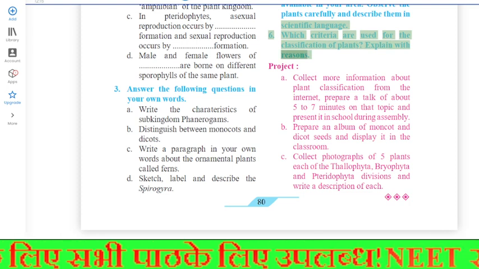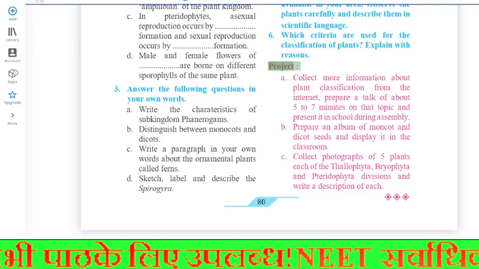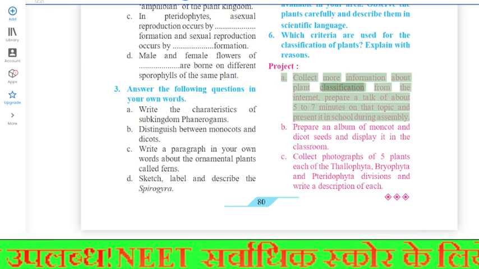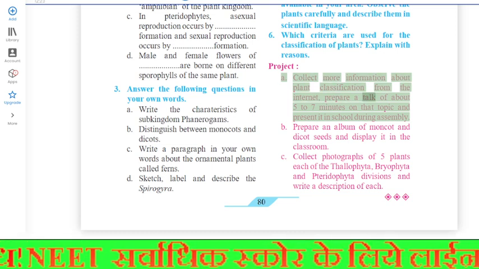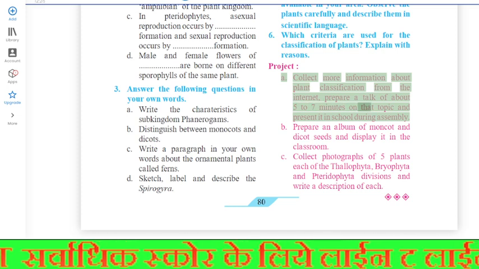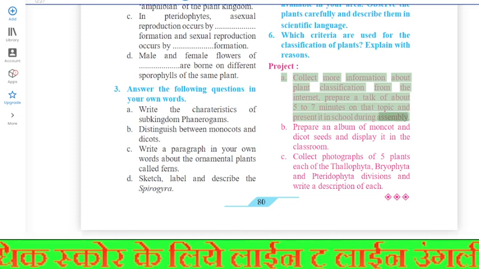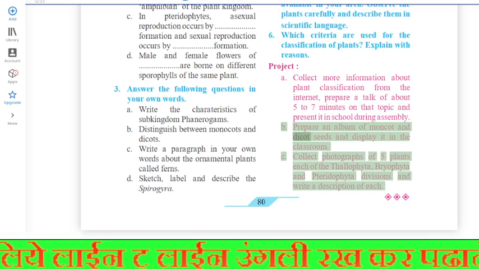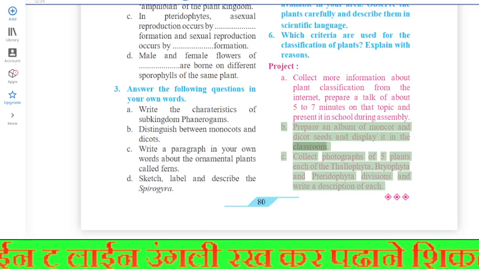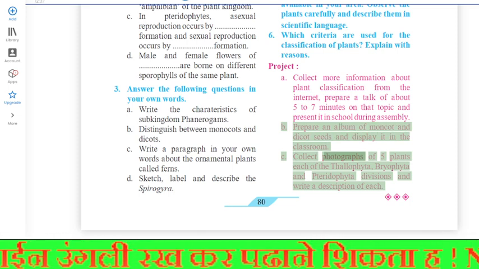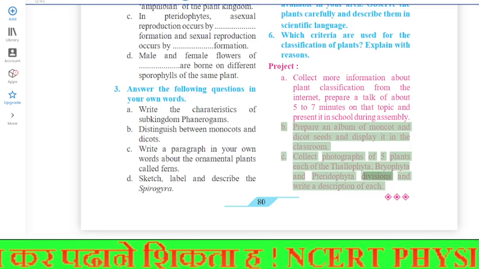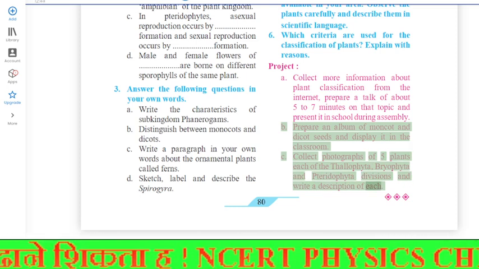Explain with reasons. Project. A. Collect more information about plant classification from the internet. Prepare a talk of about 5 to 7 minutes on that topic and present it in school during assembly. B. Prepare an album of monocot and dicot seeds and display it in the classroom. C. Collect photographs of 5 plants each of the Thallophyta, Bryophyta, and Pteridophyta divisions and write a description of each.